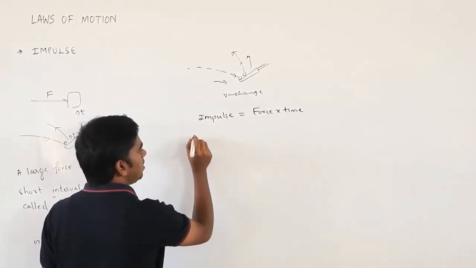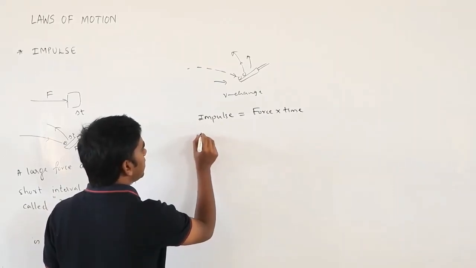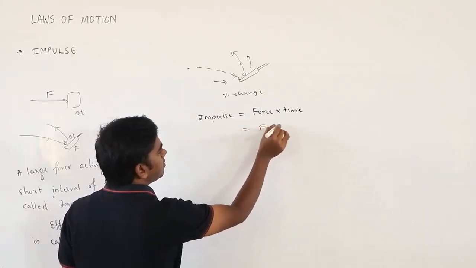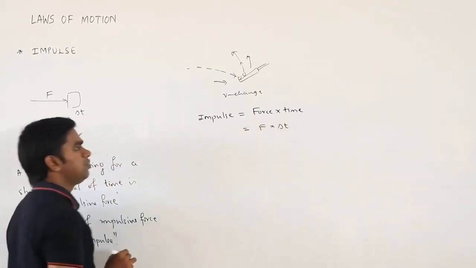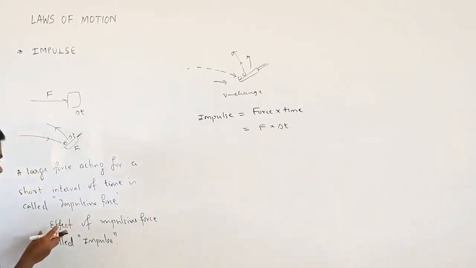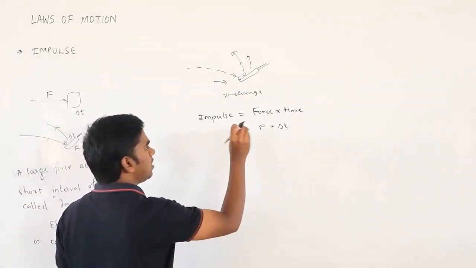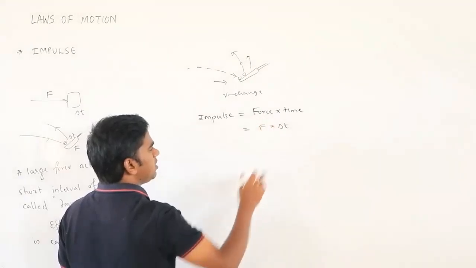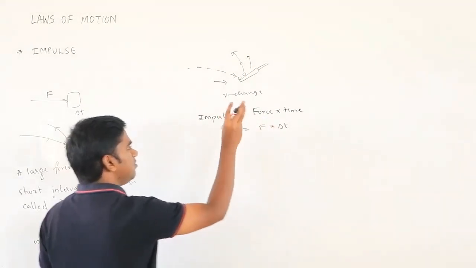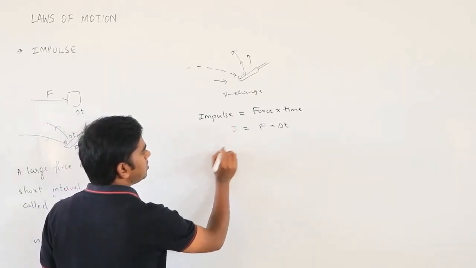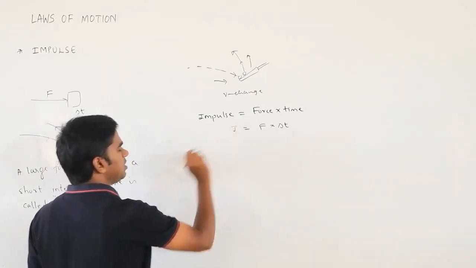So impulse equals F into delta t. You can define impulse like this also: the product of a large force acting for a short interval of time, or the product of the force and time. I can denote this by J. It is a vector quantity.